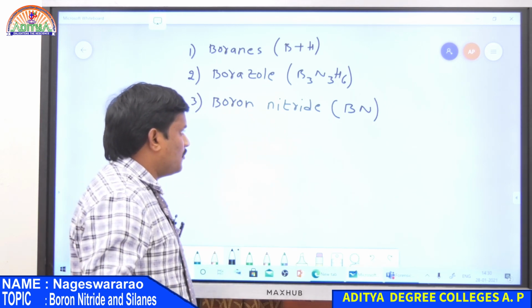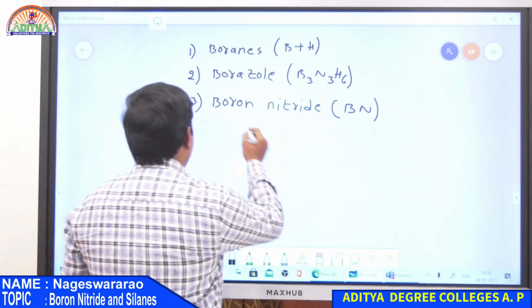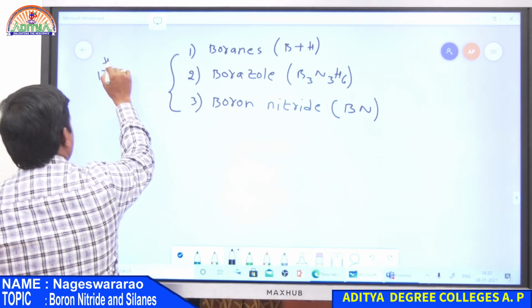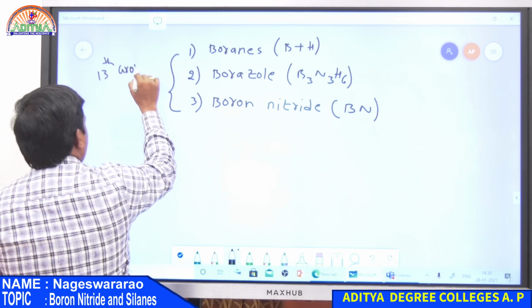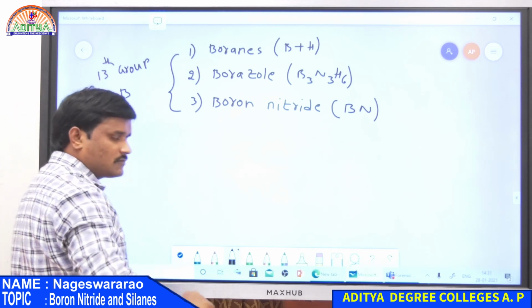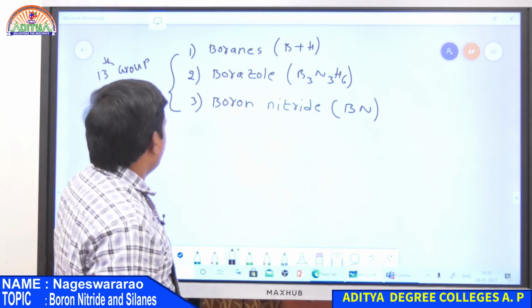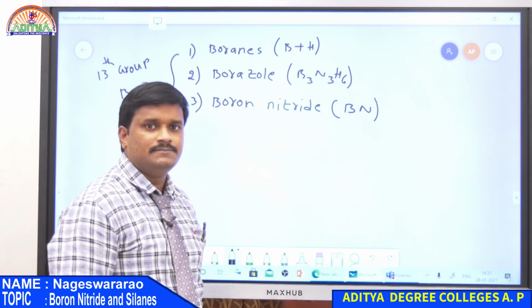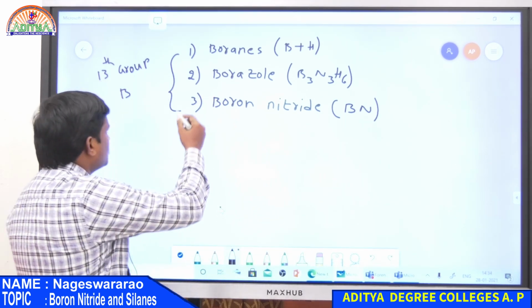So this is also a compound of the boron family. So all these are compounds of 13th group elements. Especially here boron. So compounds of boron are either boranes or borazole or boron nitride.